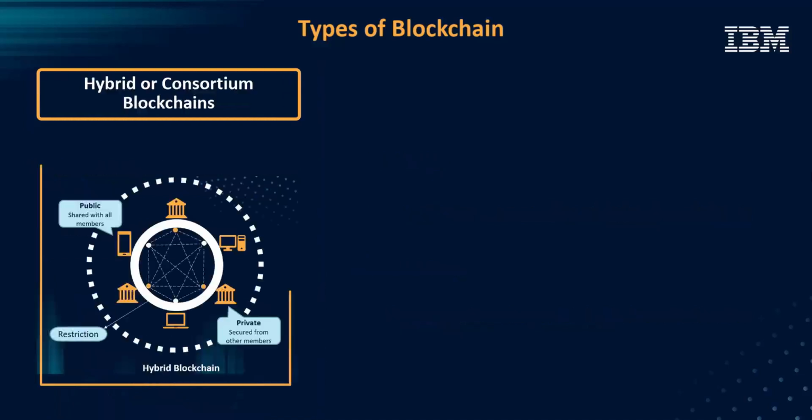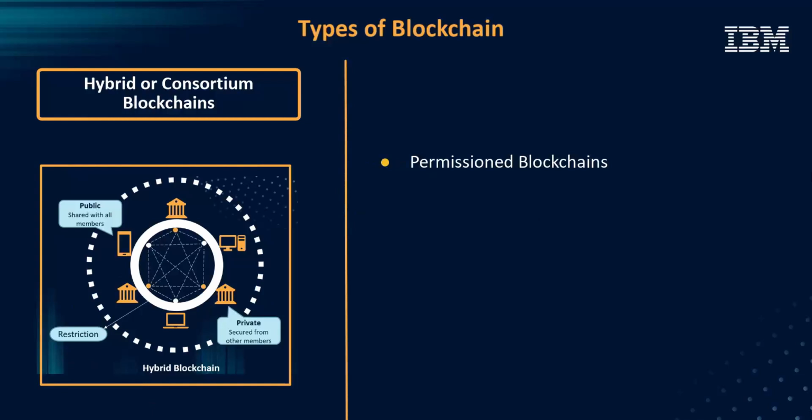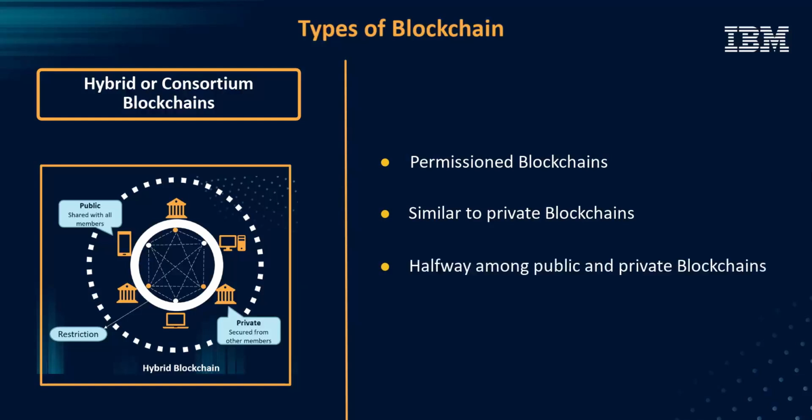3. Hybrid or consortium blockchains. They are permissioned blockchains. In this aspect, they are similar to private blockchains. However, the control vests with a group of organizations rather than one. They are midway between public and private blockchains. They have more restrictions than public ones, but are less restrictive than private ones. For this reason, they are also known as hybrid blockchains.